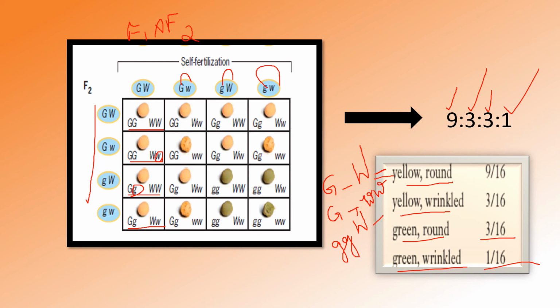But when you look at this, both characters should be in recessive form, then only will you get green wrinkled. So it is only one, green and wrinkled. That is 1. This is the phenotypic ratio.